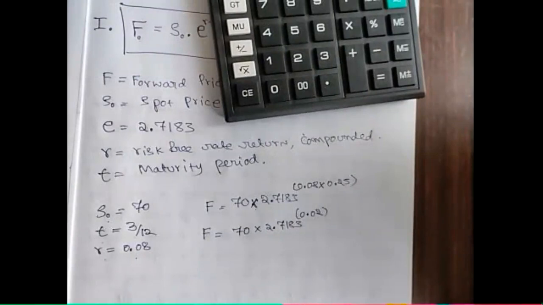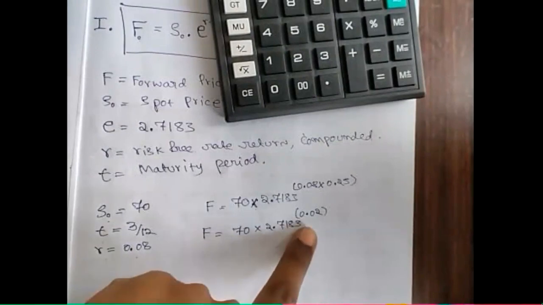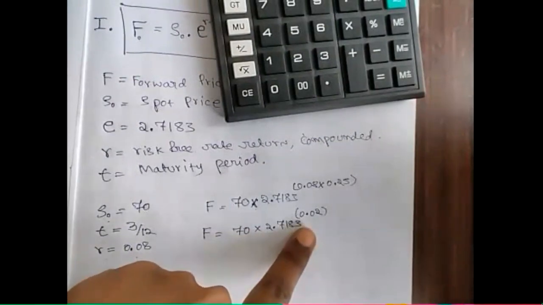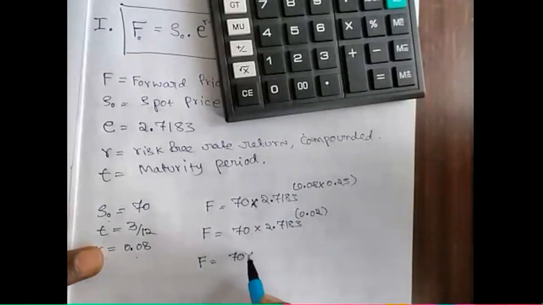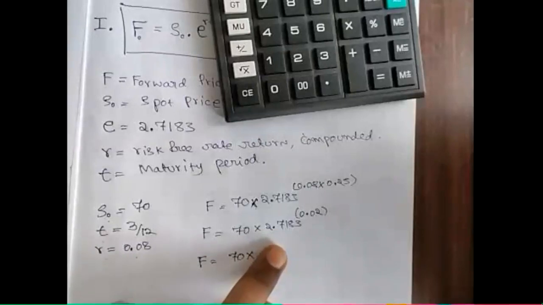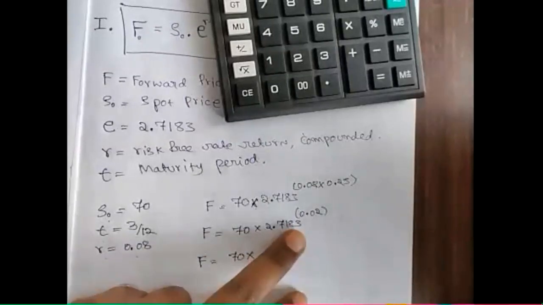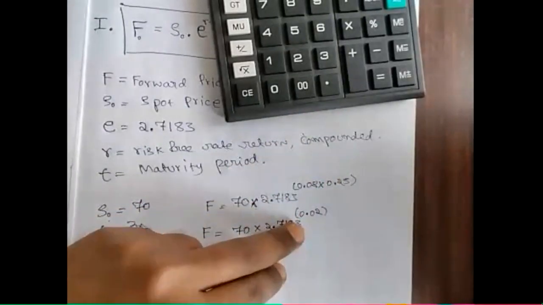So e the power 0.02. Now again simplify. 70 into 2.7183 power 0.02.